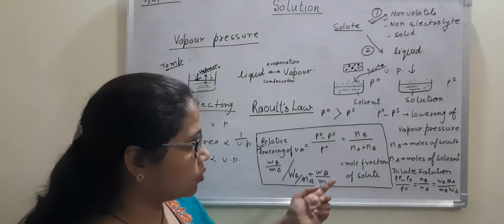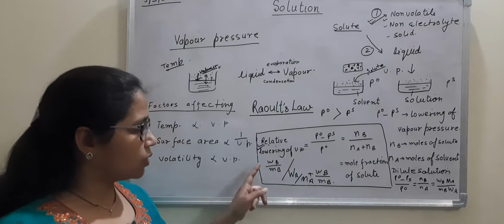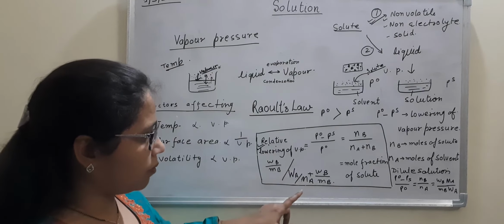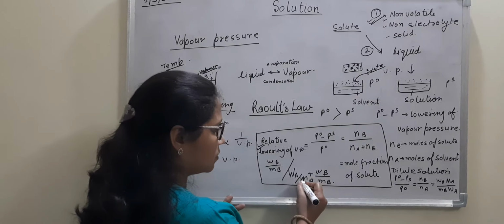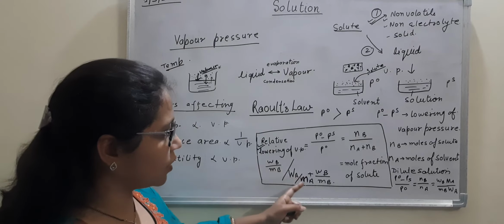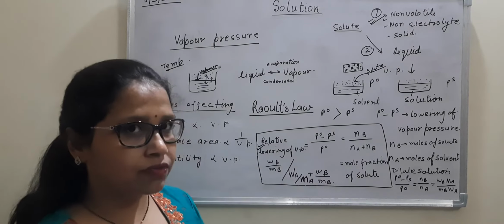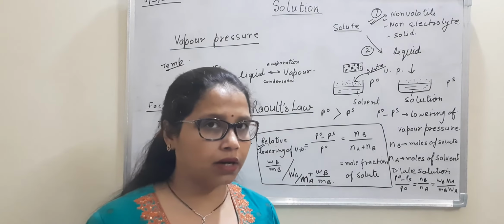Now, how do we define moles? Mass upon molar mass, mathematical calculation we can do. So that is Wb upon Mb, Wa upon Ma, Wb upon Mb. This is molecular mass. A is solvent, B is solute. So we can apply this formula. Now we have 1, 2, 3, 4 variables here and 2 variables here. Total 6 variables we have. Any one may be unknown and you may be told to calculate it.